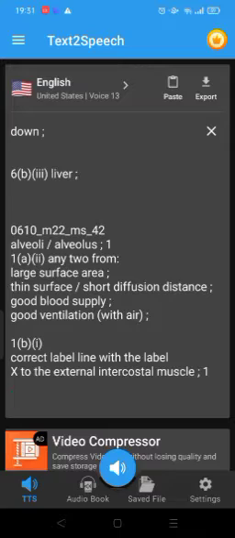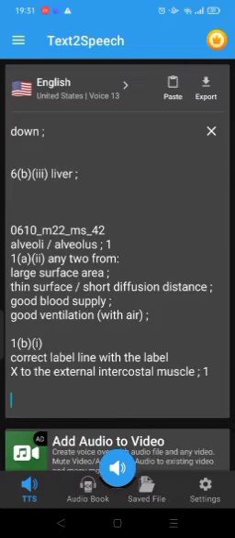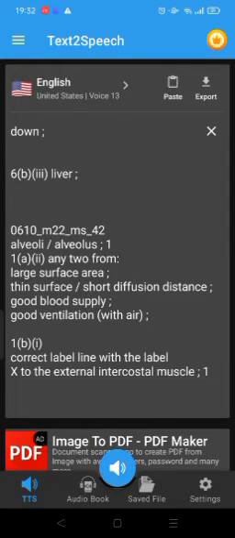0610_W23_MS_41. 2.A.i. Lacteal. 2.A.ii. Goblet cell. 2.A.iii. Trachea, bronchi, bronchioles. 2.A.iv. Any 4 from: microvilli provide a large surface area. Epithelium lining, 1 cell thick, thin. Reference to diffusion. Reference to enzyme production. Good blood supply to maintain a steep concentration gradient. Reference to lacteal and fat transport. 2.B. Hepatic portal vein. 2.C. Any 2 from: